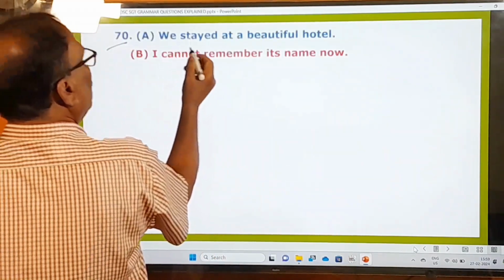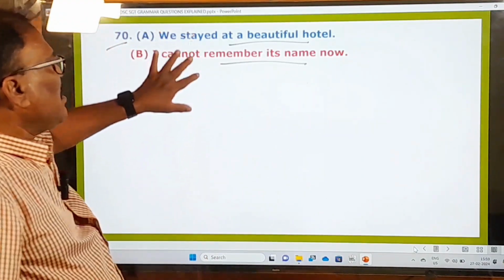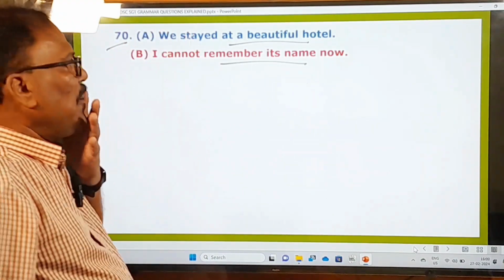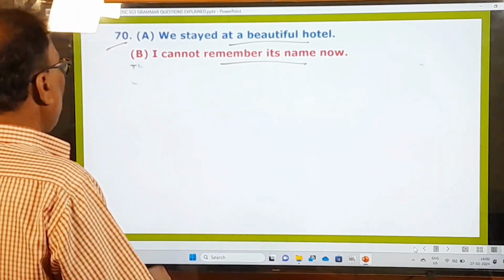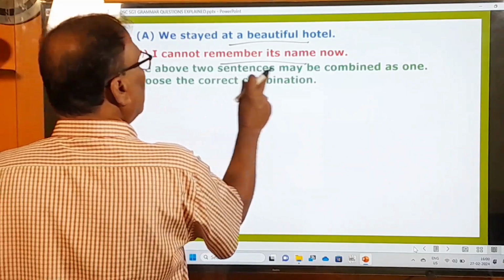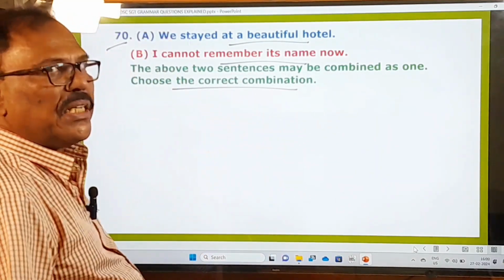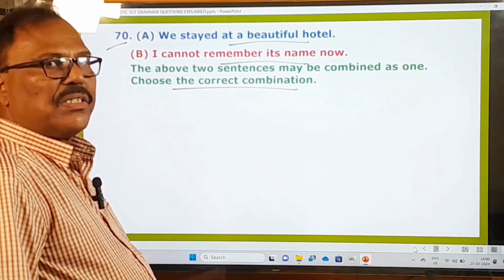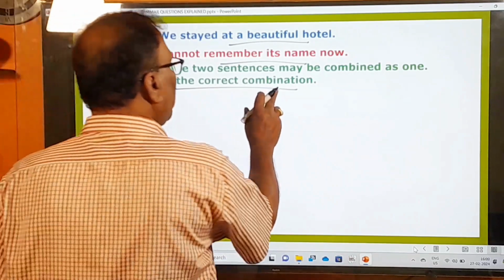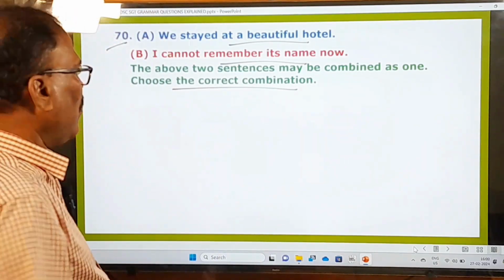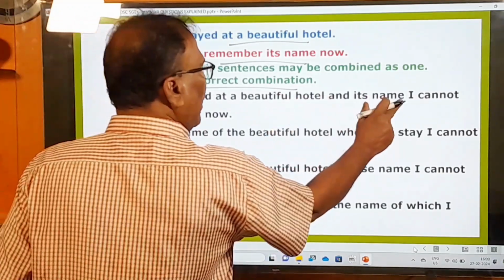70th one. We stayed at a beautiful hotel. I cannot remember its name. Again, two sentences are given, and now let us do whatever the examiner is asking you to do. What is the examiner asking us to do? The above two sentences may be combined as one, and choose the correct combination. So these two sentences can be combined into one single sentence, right? And choose the correct combination given in the options. We stayed at a beautiful hotel, and its name I cannot remember.